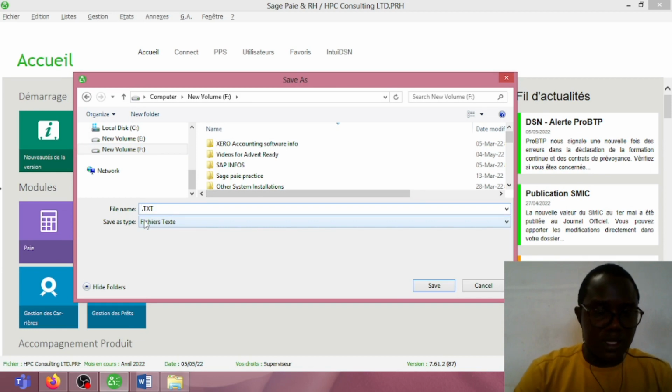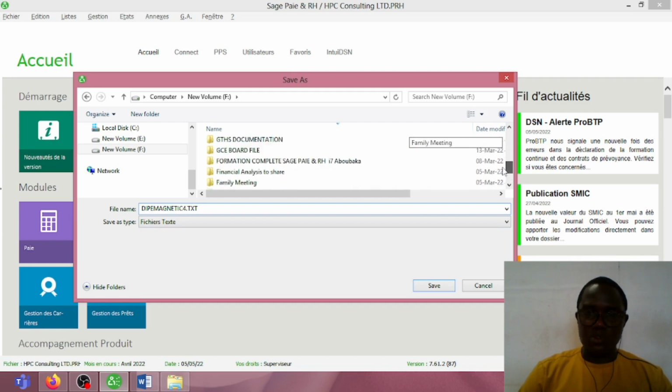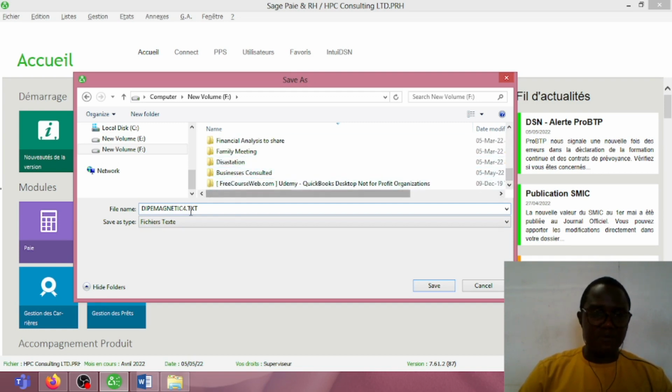We'll name it zip magnetic 4. And when I click up and down, you will see that there is no zip magnetic there. This zip magnetic 4 simply indicates that it is for the month of April. So take note. I will click on save.